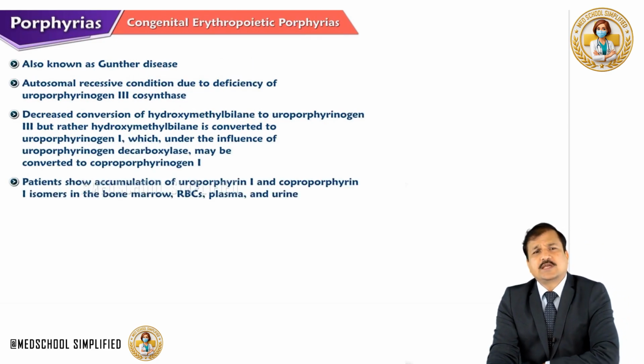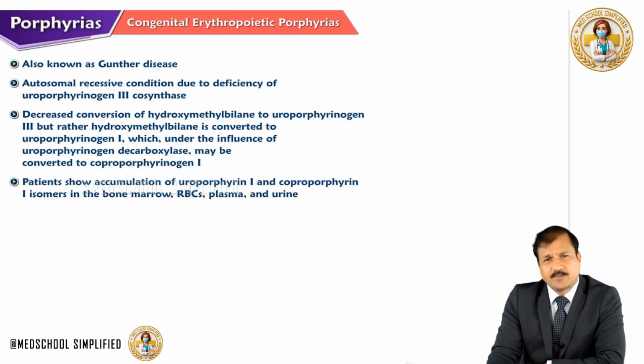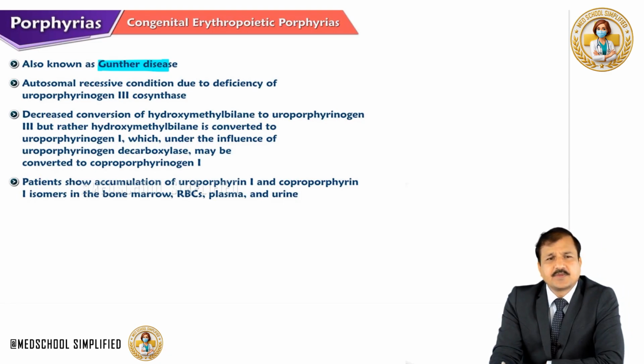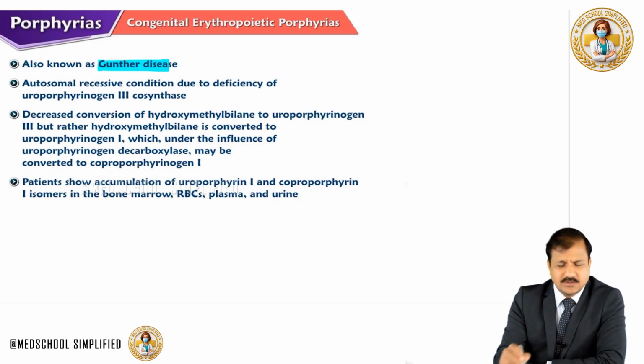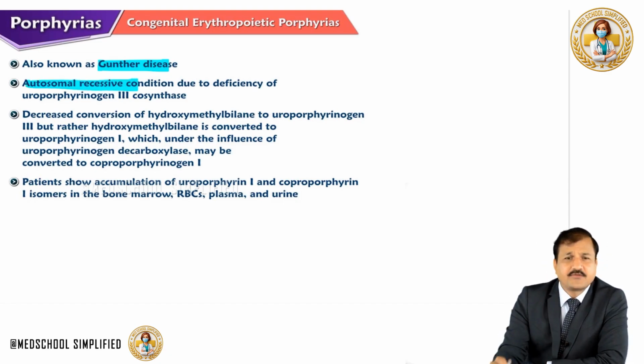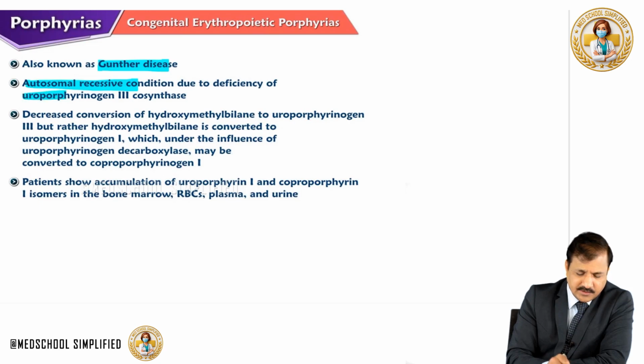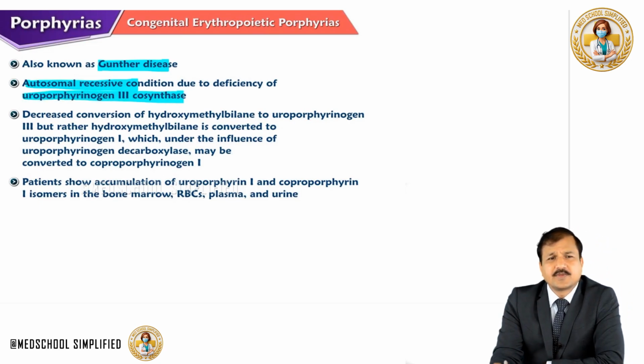Now let's move on to see congenital erythropoietic porphyria. Congenital erythropoietic porphyria is also called Gunther disease. It is an autosomal recessive condition, unlike other porphyrias which are usually autosomal dominant. The deficiency here is uroporphyrinogen 3 co-synthase.